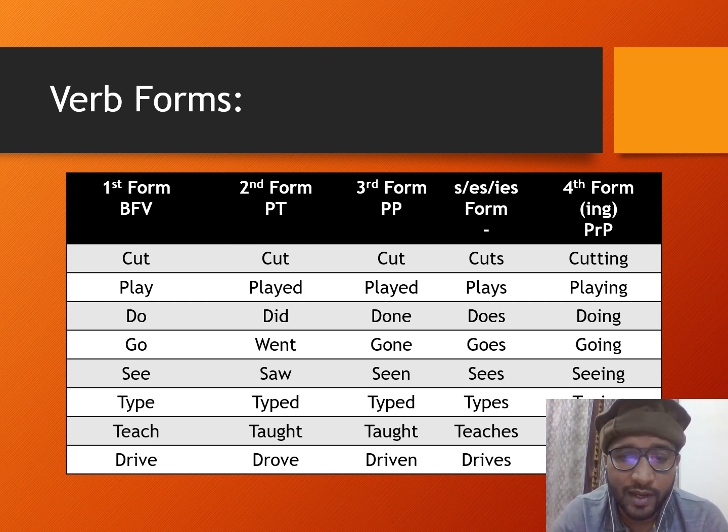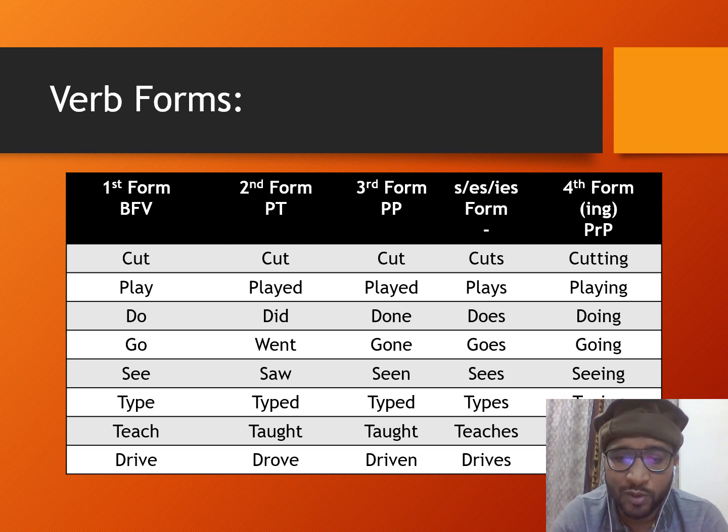Now if you look at the headings, I have mentioned first form, second form, third form, S, ES, IES form, and the fourth form, which is also known as ING form. Now I'm telling you their technical names as well. The first form is known as the base form of verb, short form BFV. And the second form is known as past tense, short form PT.